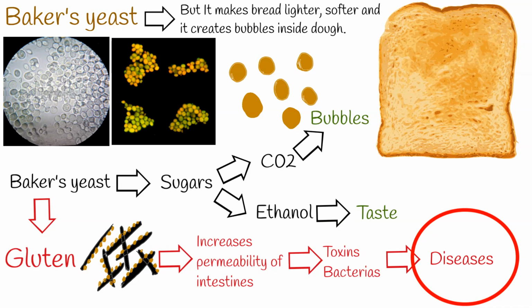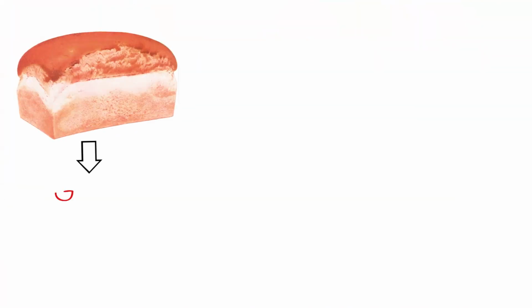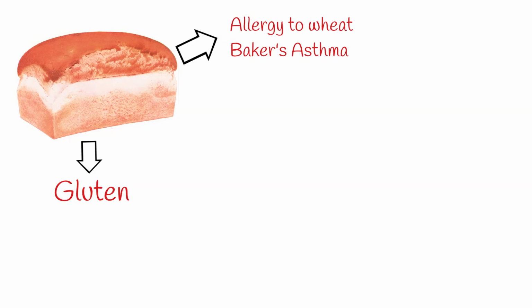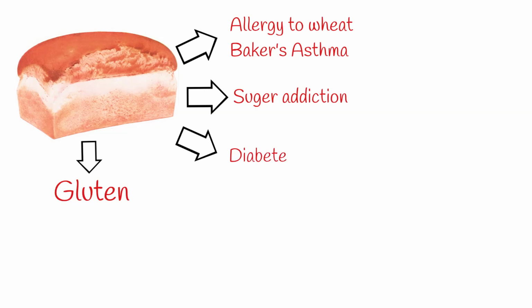On the other hand, some people are overtly allergic to wheat and wheat flour. Minutes to hours after exposure, these individuals develop symptoms such as rashes, headaches, diarrhea, or shortness of breath. It is called baker's asthma. It is the most common occupational asthma. Eating foods that are high on the glycemic index such as bread is associated with an addictive response and increased risk of diabetes mellitus and its complications.